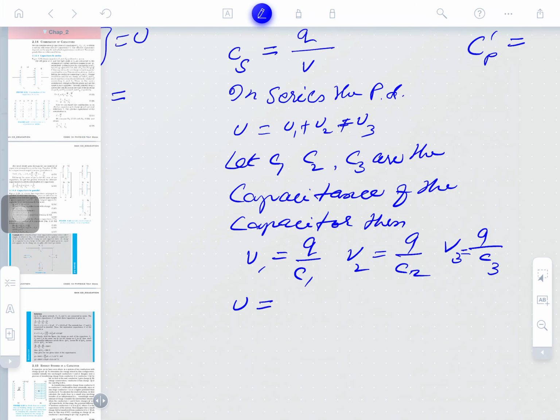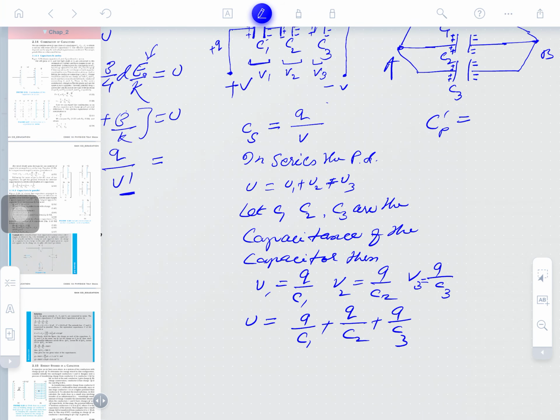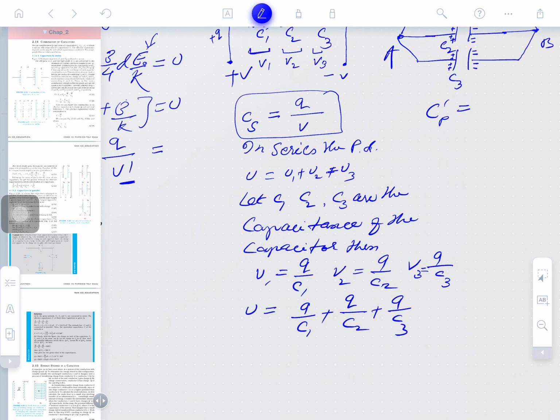So, the potential difference V is equal to V1 plus V2 plus V3, where V1 is Q by C1, then Q by C2, and Q by C3. This is the total potential. So, the total potential is to be put here, clear.